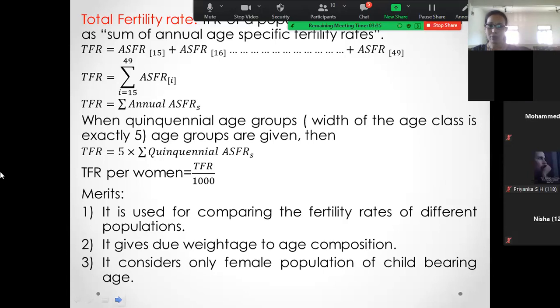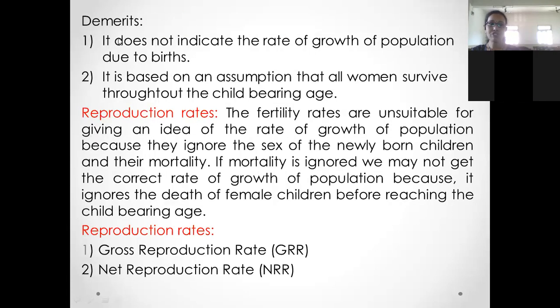Then demerits of TFR, it does not indicate the rate of growth of population due to births. And second one, it is based on an assumption that all women survive throughout the childbearing age. Okay, so this is all about fertility rates.